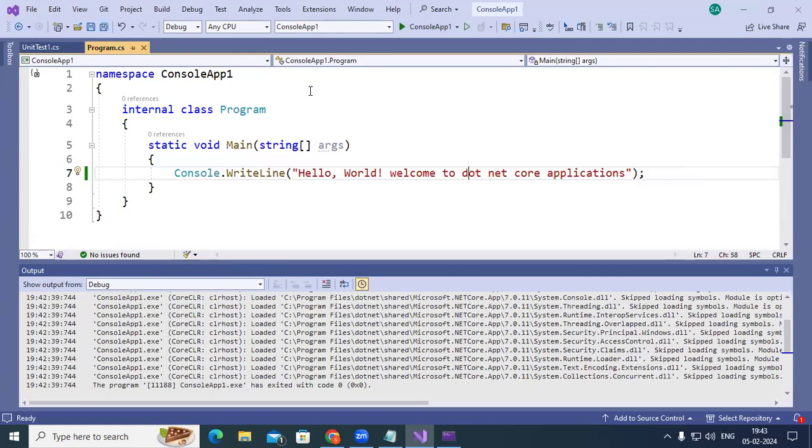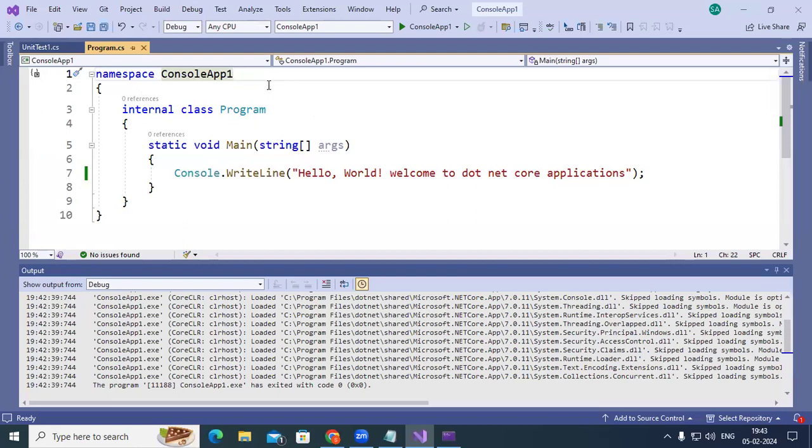Okay, so this class name is what here? Program. And this is called a namespace. A namespace is nothing but a package. You can assume it's like a package in Python or in Java. It is basically a compartment, you can say. So in this particular namespace, related classes you can put. Related classes means similar type of functionality. Whatever classes you have, all of them are going to be put under one logical name that is called here a namespace.